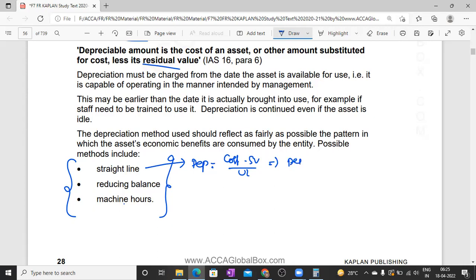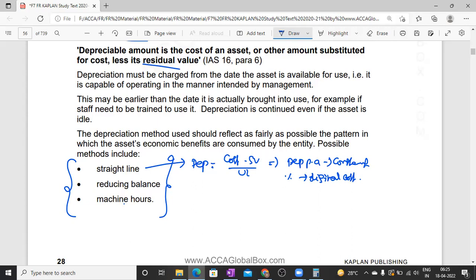Here, the depreciation per annum is always constant, and if any percentage is provided, it is always applied on the original cost of the asset.